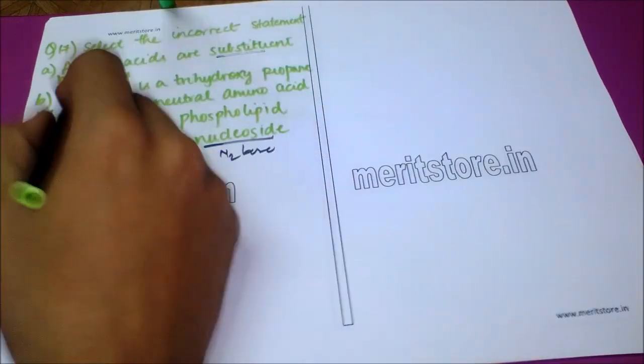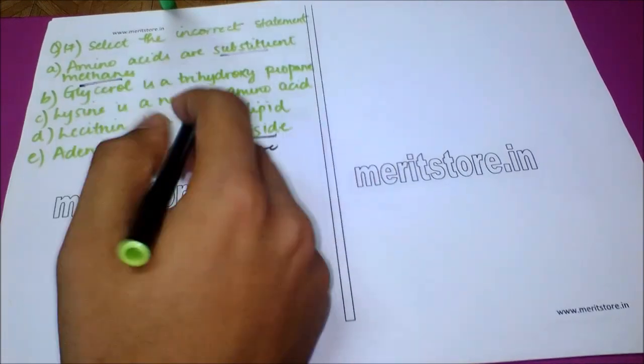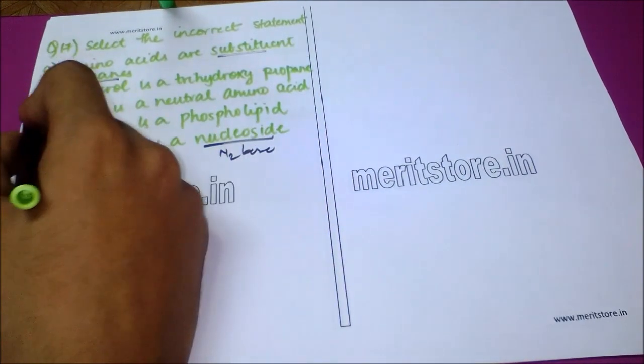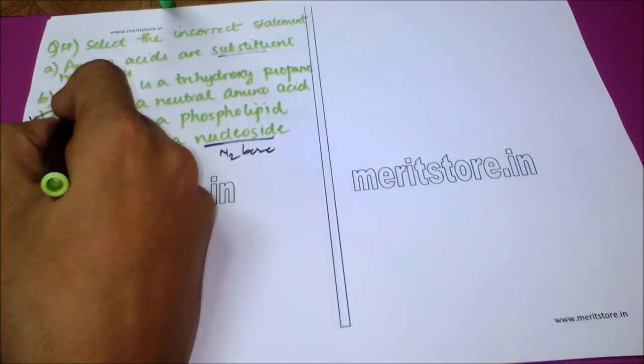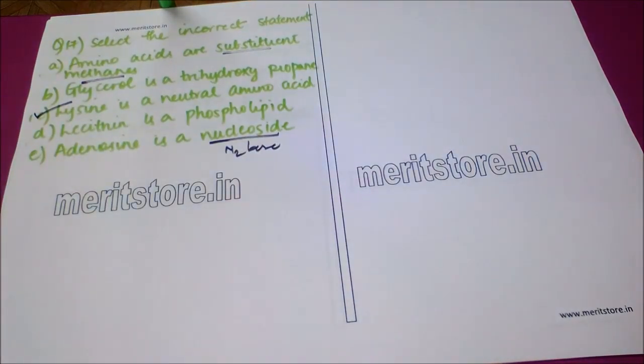Amino acids are not substituted methanes. And so the correct answer, or the incorrect statement here, is statement C, which is lysine.